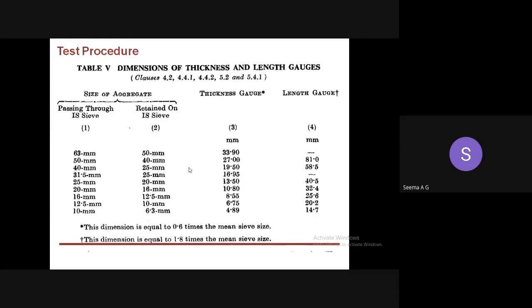After proper sieving, collect a specific number of samples from each sieve set and keep them separately. Then you can do either the flakiness index test or the elongation index test. So the first step is the separation of the sample which is passing through one sieve and retained on another sieve. So we'll be having different sets of samples. First you have to prepare the samples separately. Then you can go with the flakiness index test first.